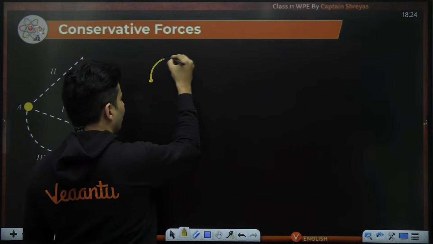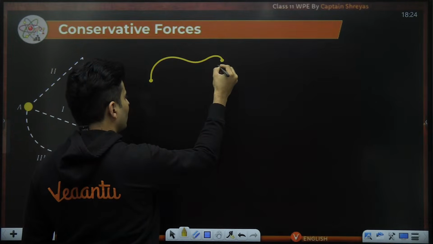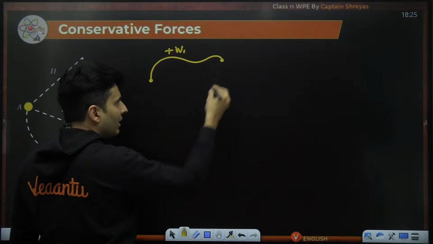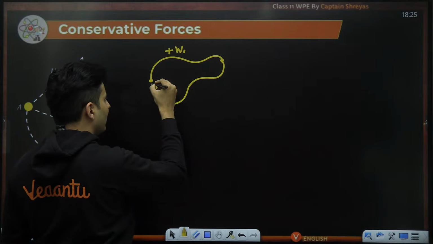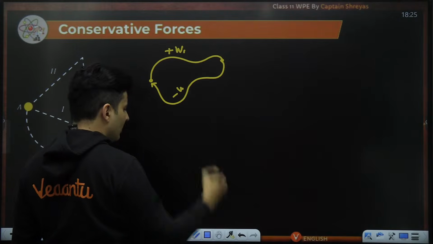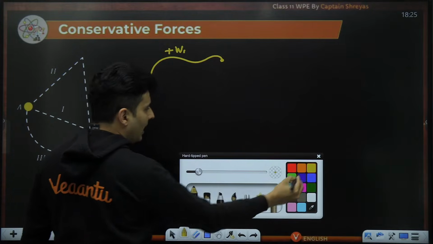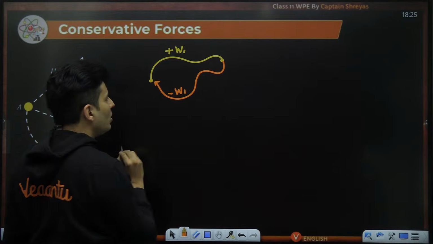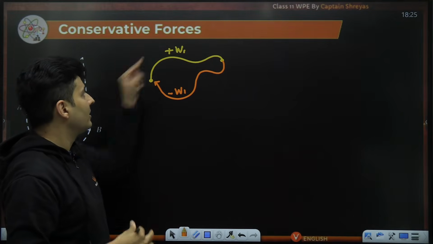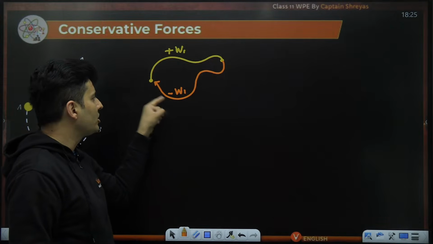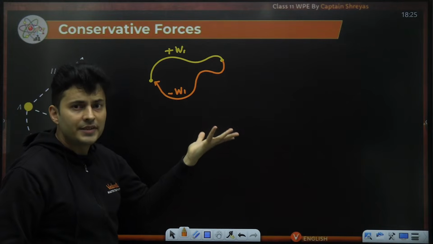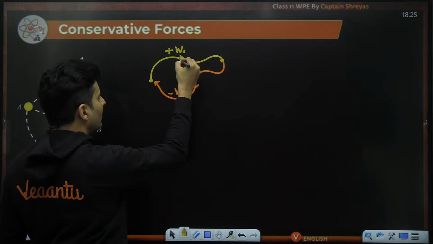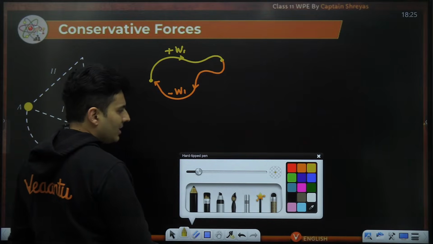Let's say, for example, from here to here I go, and the work done is plus W1. If I come back via some random path, the work done will be minus W1. Just think about it. If I come back via some other random path, the work done will be exactly minus W1. Why? Because the force is conservative. So if I do 2 joules here, it will be minus 2 joules here, so that the total work done will be 0. While going from here to here via some path, it is plus W1 joules. Think about it now.